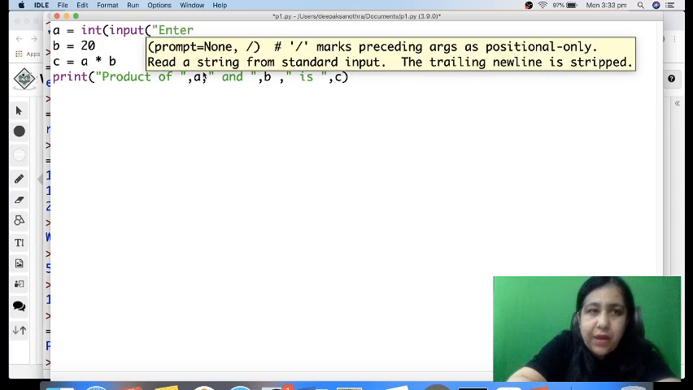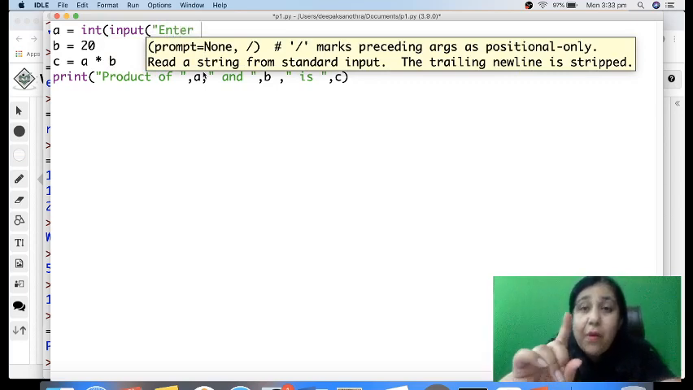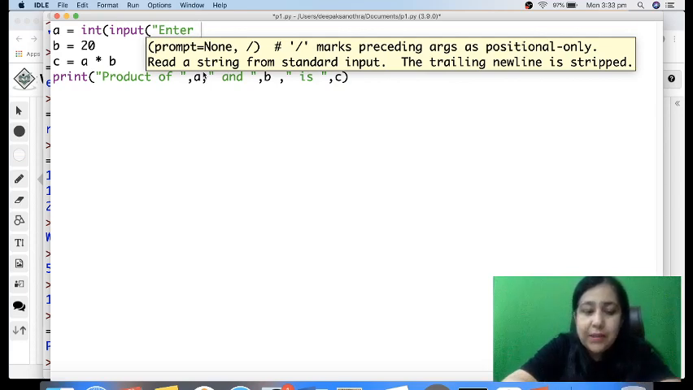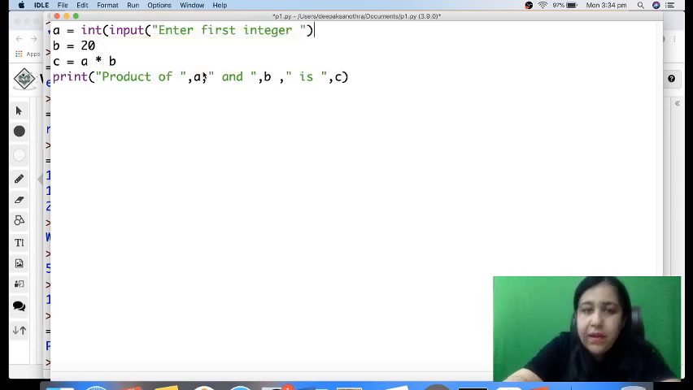So input is the function which takes the value in the form of a string. So input always gives you a string, which we need to convert to our desired data type if it is not string. So my data type is not string, I want it integer. So we have function int, which will convert it to integer. So I'm going to write enter first integer or enter first number, whatever message. So that's how you get your first number.